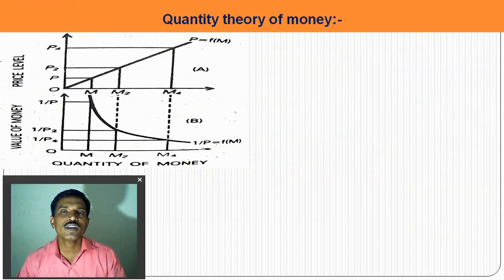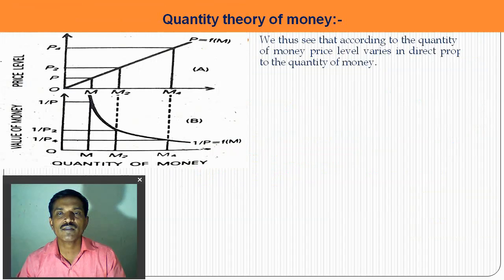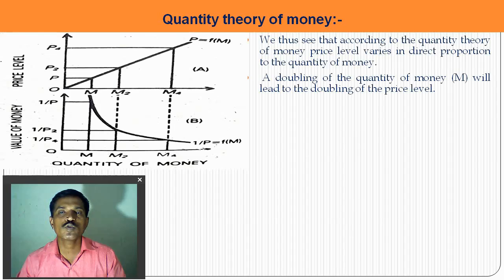The quantity theory of money, he explained with one diagram. There are two parts of the diagram. In Part A, the money supply and price level are mentioned, and in Part B, the value of money and the quantity of money are mentioned.